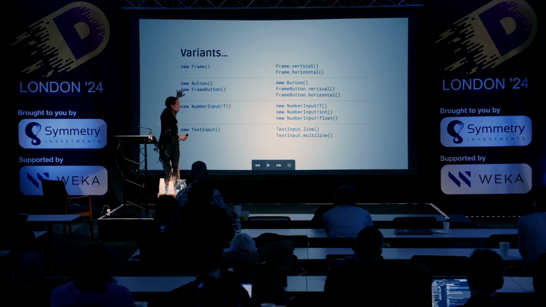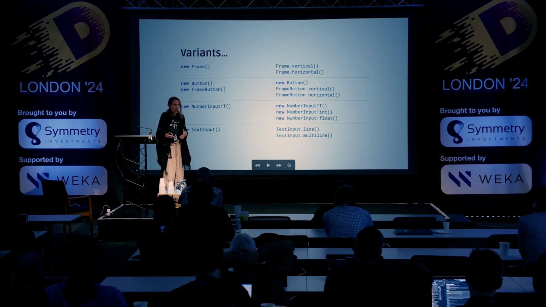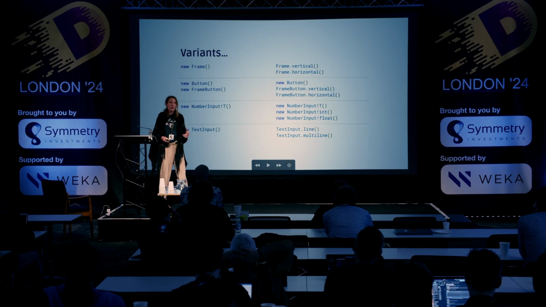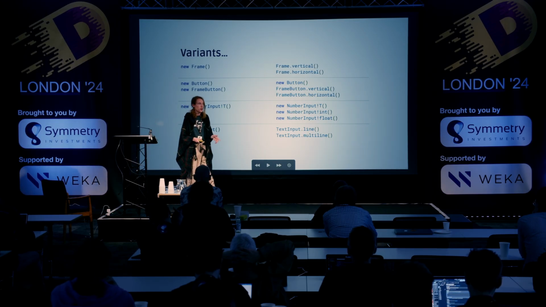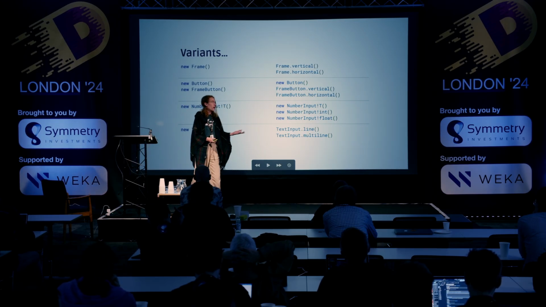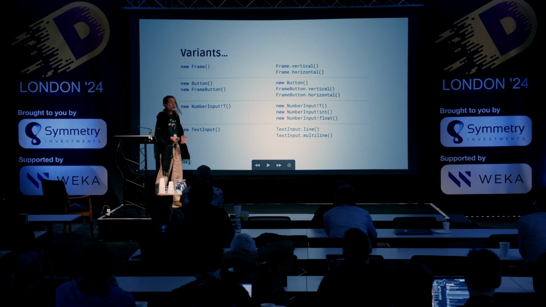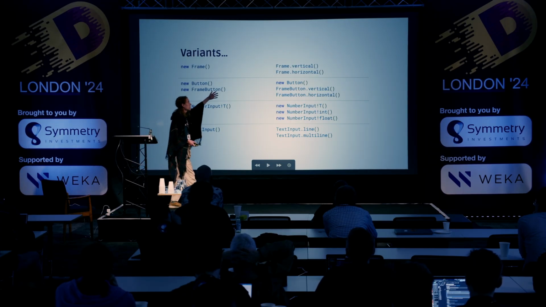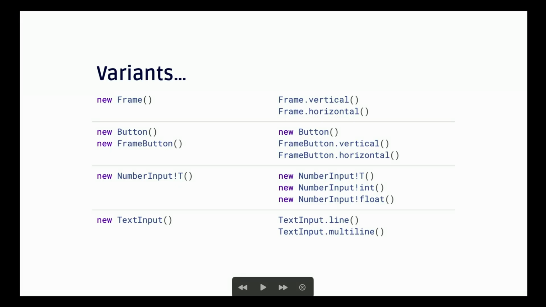Now we have a single constructor because, as I said earlier, we have a rule of thumb. Our constructor will only take in content. So our frame, how do we say if it's vertical or horizontal? We could use a static method. So one static method will create a frame and make it vertical. One static method will create a frame that is horizontal.